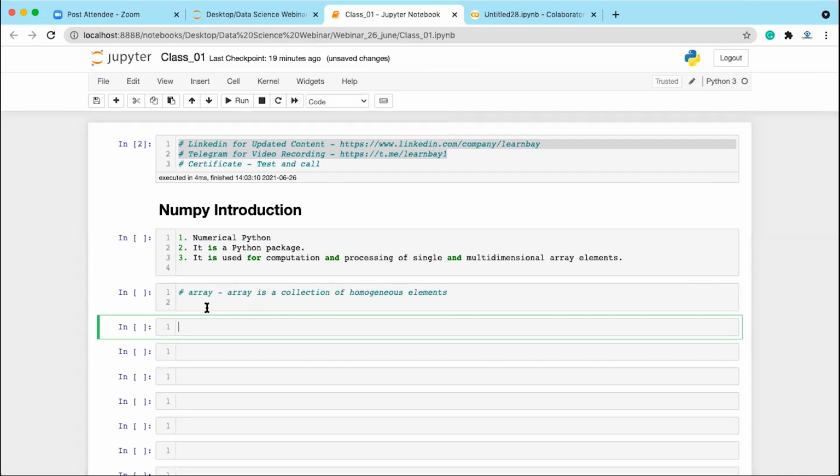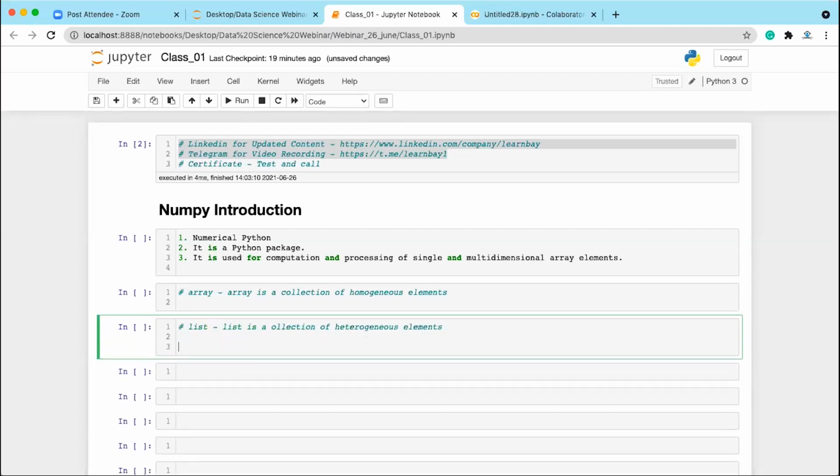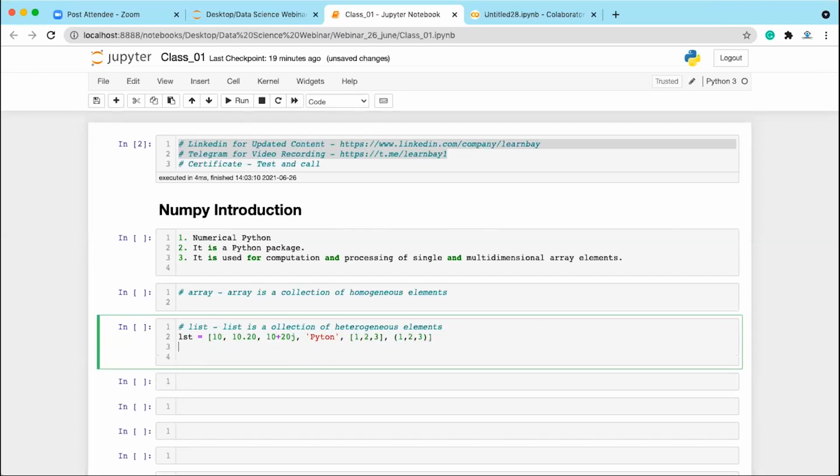And you have a list. There is a list data structure in Python. List is a collection of heterogeneous elements. When you say list is a collection of heterogeneous elements, it means, say, lst is equal to 10, 10.20, 10 plus 20j, Python. We can have a list inside this, we can have a tuple inside this. So you can have any kind of data inside the list, and the way it is stored, it takes much more memory compared to an array.